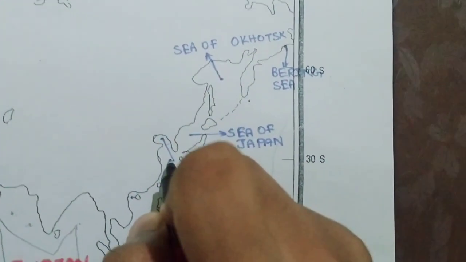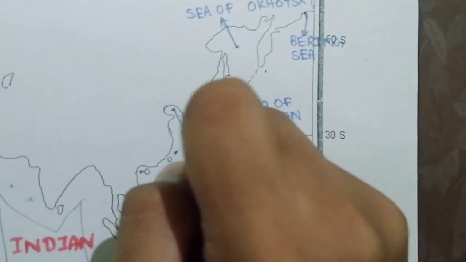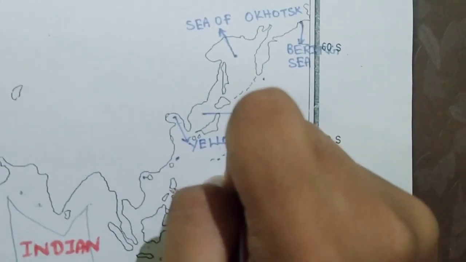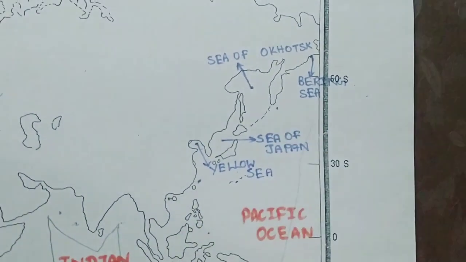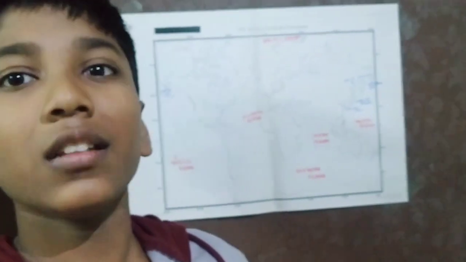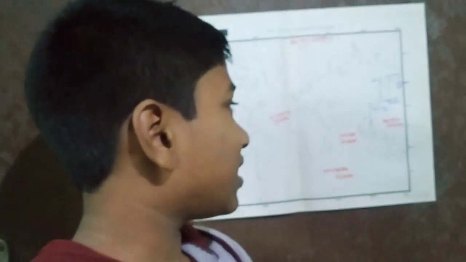First, this one is the Yellow Sea. Why is it called the Yellow Sea? Because of the golden yellow of this sea, caused by sandstorms. Here we have the Gobi Desert, right? By the sandstorms there, the silt is carried away, and it is called the Yellow Sea.